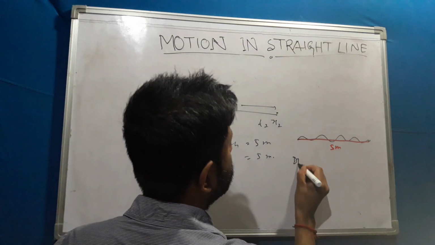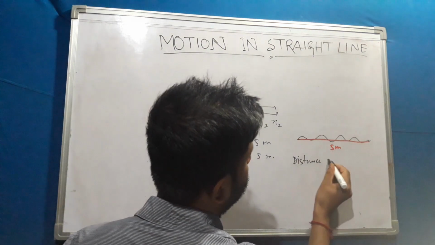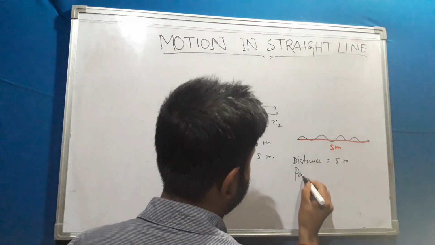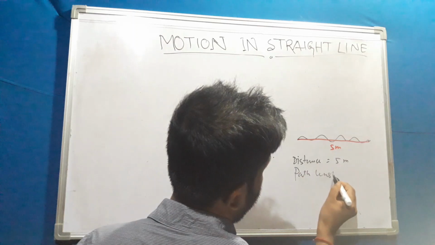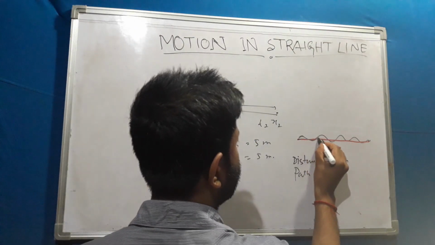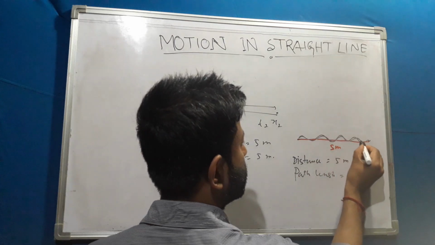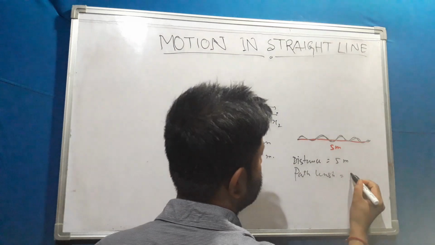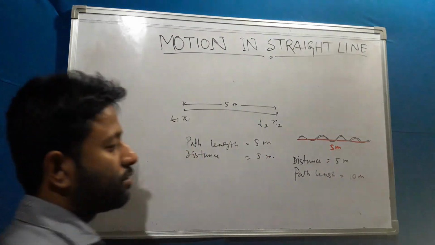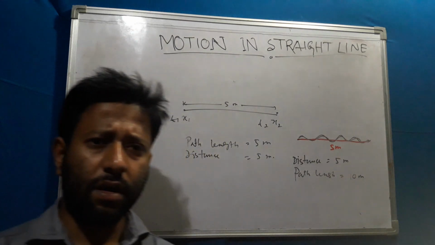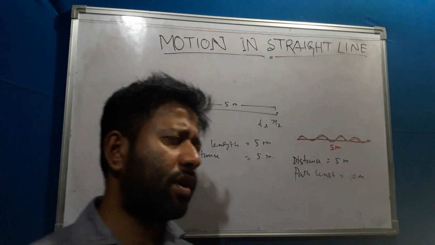Here distance equals 5 meter, but for path length, you see it is coming this way, again this way, again this way, again this way. So it's not the 5. Suppose it is 10 meter. So path length is not equal to distance.